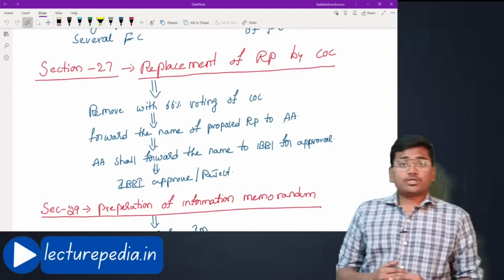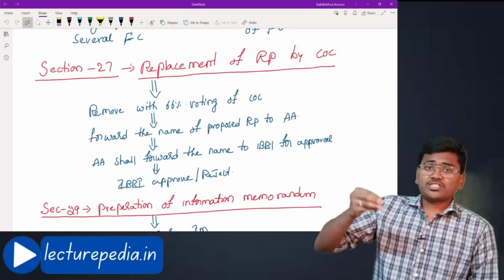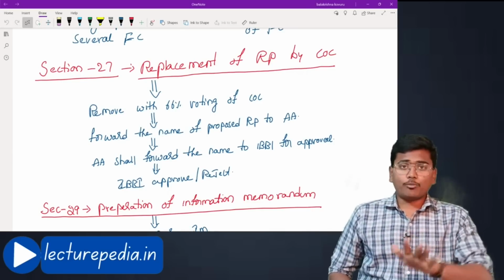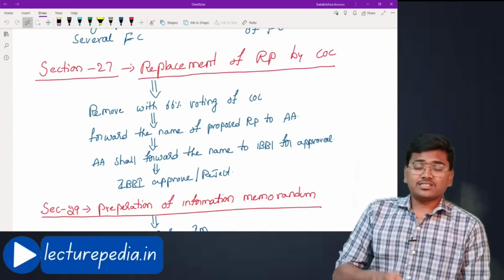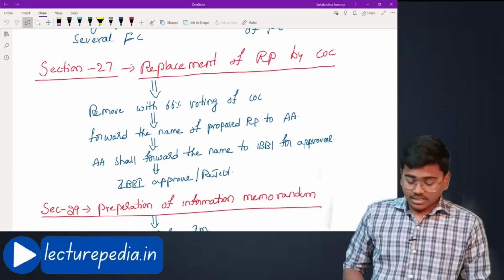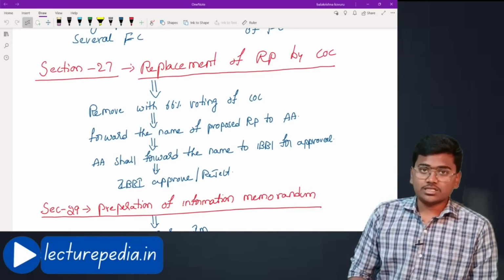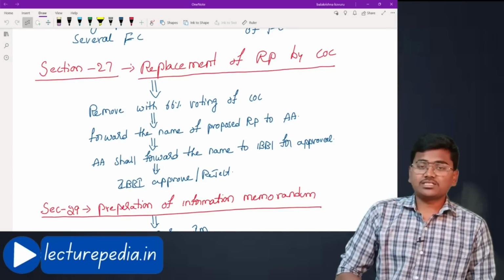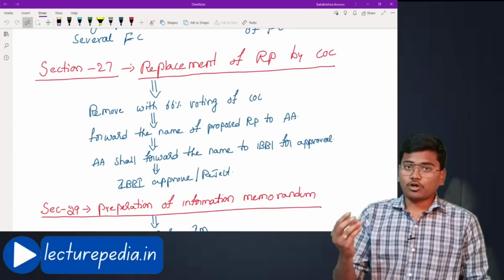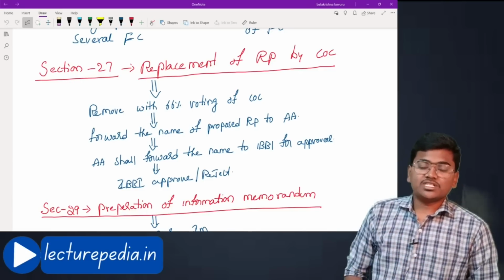Replacement of resolution professional by committee of creditors. See, first of all, in the first meeting of committee of creditors, they have appointed a resolution professional. Now, they are not liking this resolution professional. They feel that this resolution professional does not have any knowledge of this CIRP process. They want to replace this resolution professional. Now, tell me whether they can replace this resolution professional or not.